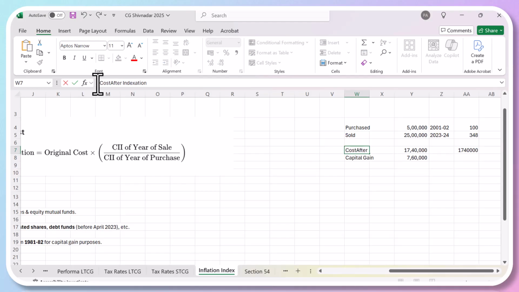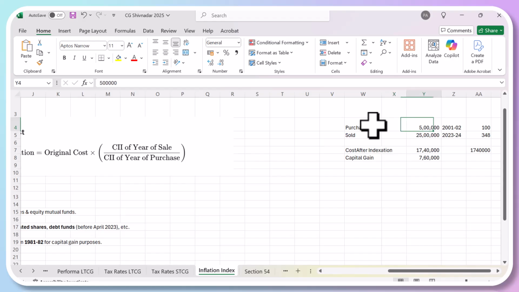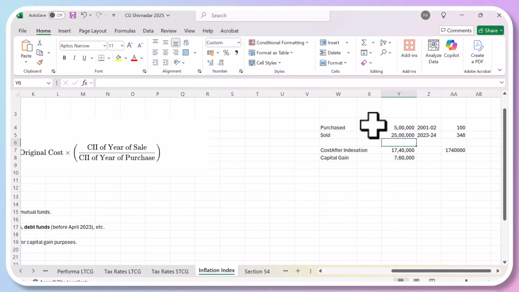Suppose now, you had purchased a property for 5 lakhs in 2001, 2002, when the index was 100. You sold it at 25 lakhs in 2023, 24, when the cost of inflation index was 348. You have to calculate what is the cost after indexation.